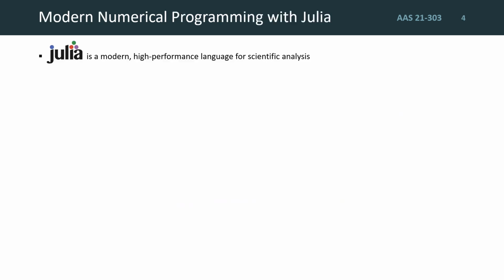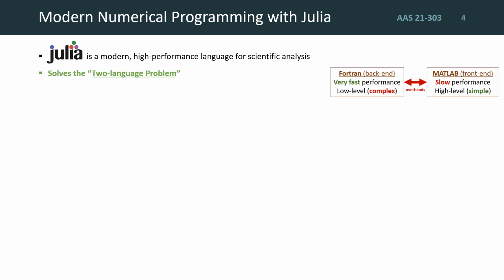A recent approach to numerical programming is that taken by Julia, a modern, high-performance programming language leading the state-of-the-art in differential systems, statistical analysis, and machine learning applications. Julia is a particularly attractive option because it avoids two common so-called problems in numerical languages. First is the common two-language approach of scientific software, where you combine the development productivity from writing simple high-level abstractions with a dynamic numerical language, such as MATLAB or Python, with the high-performance components implemented in a static compiled language such as Fortran or C.